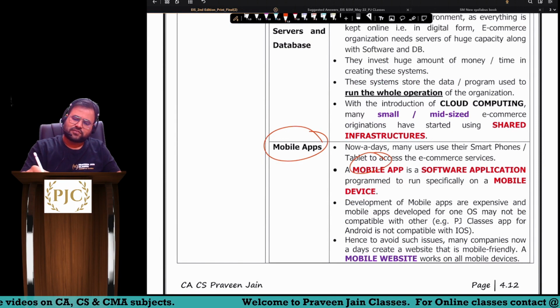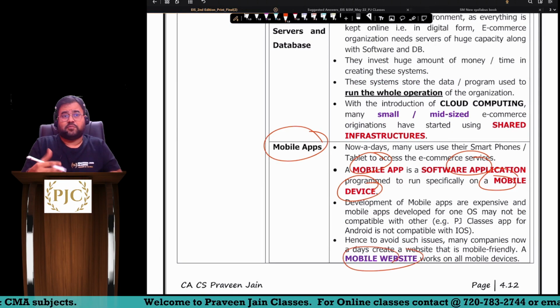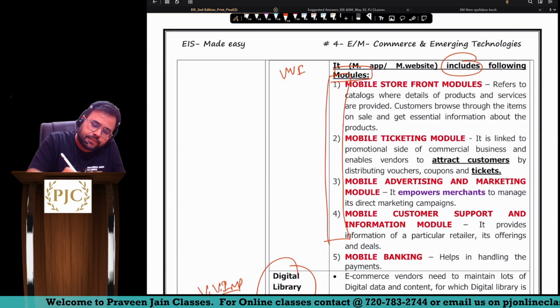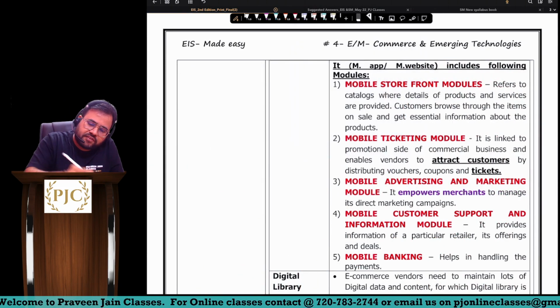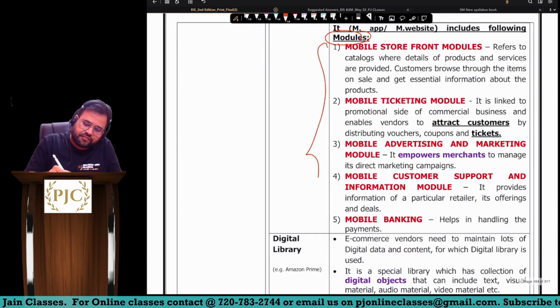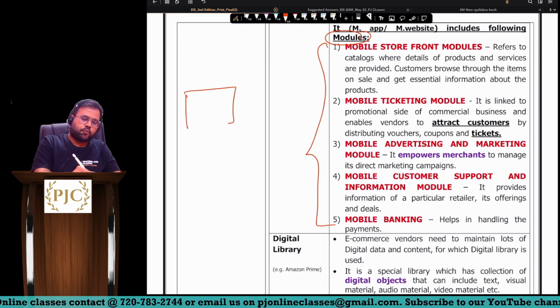So a mobile app is a software which will be running on mobile devices, and this is more or less like a mobile website. Now a mobile app or mobile website includes the following modules. Okay, so these are the 5 modules which are there on mobile apps. It's simple. Whenever you open the mobile app,